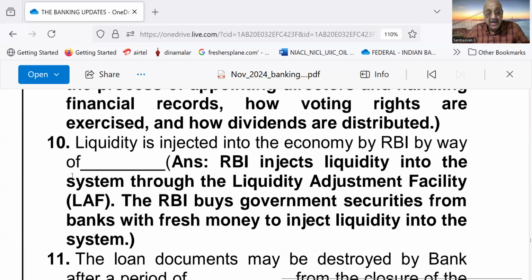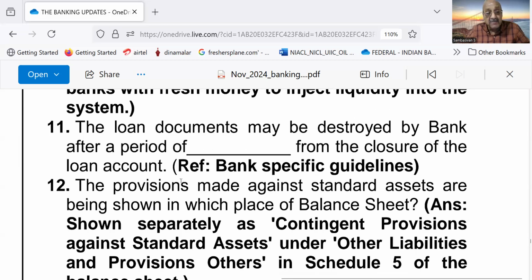Number 10, liquidity is injected into the economy by RBI by way of dash. RBI injects liquidity into the system through the liquidity adjustment facility. The RBI buys government securities from banks with fresh money to inject liquidity into the system.